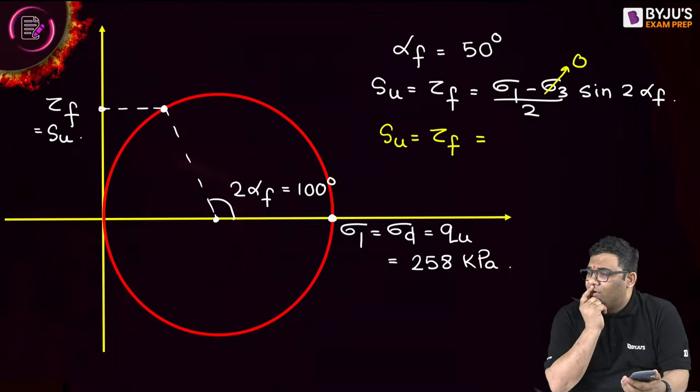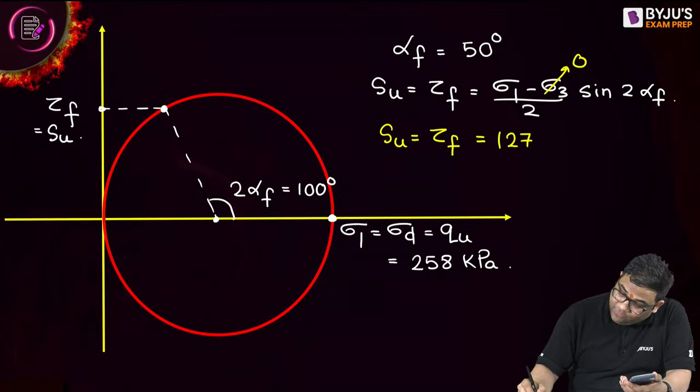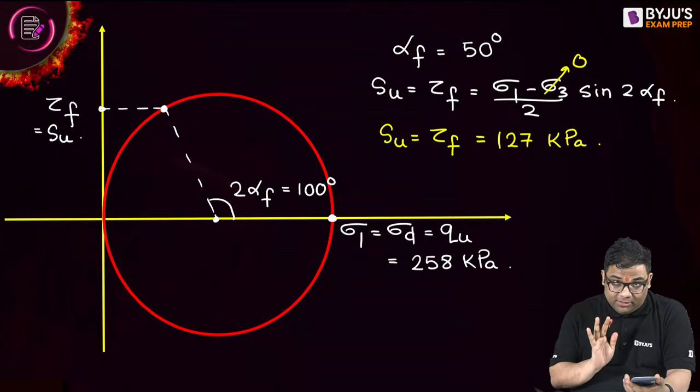What are other students doing? Why are they not commenting? 127, very good. This we got, the shear strength, right?